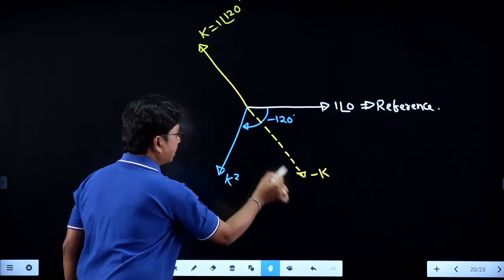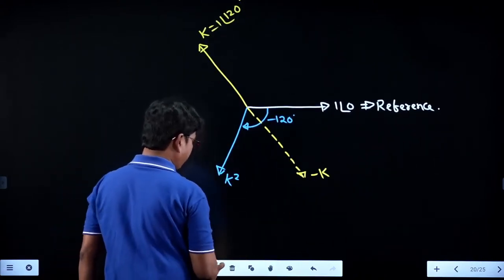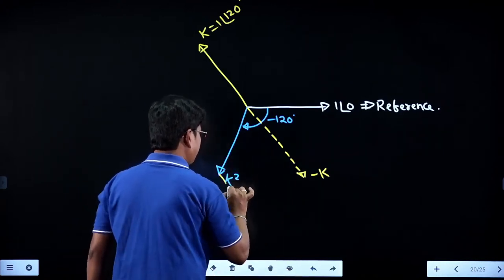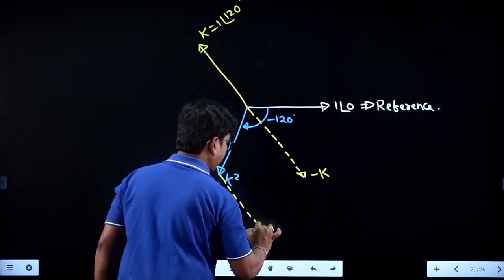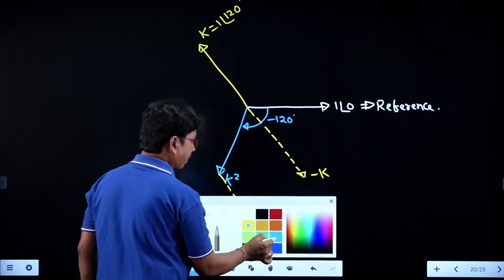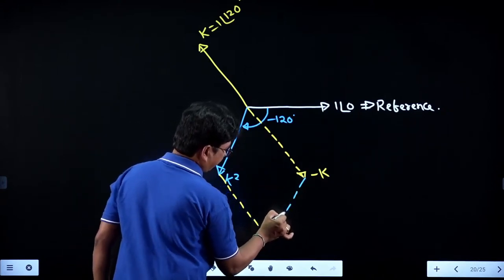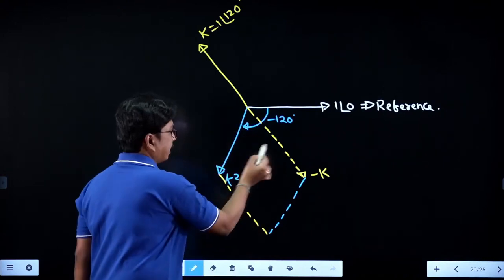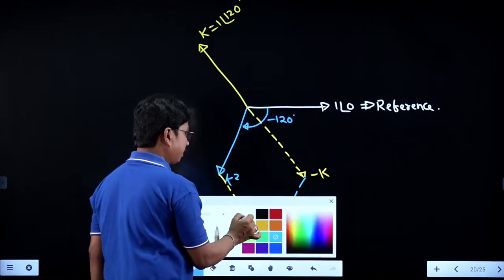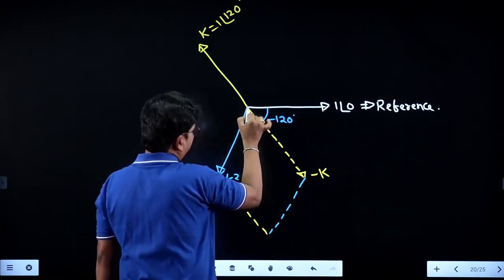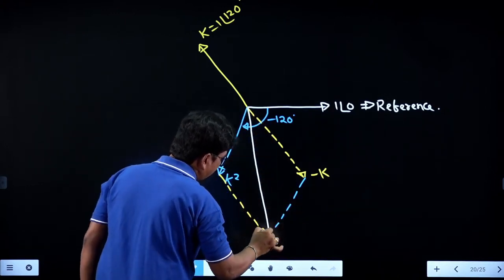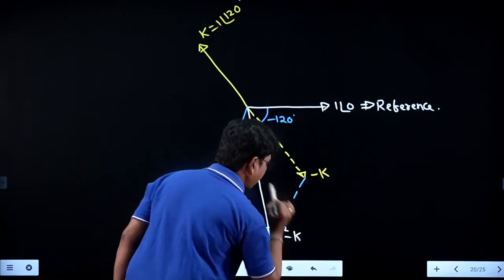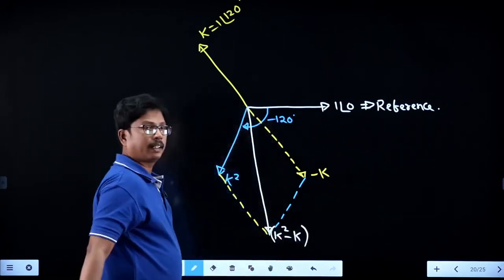Take the parallelogram of these two, and the resultant vector divides the 60 into exactly 30 and 30. This is the k square minus k value.